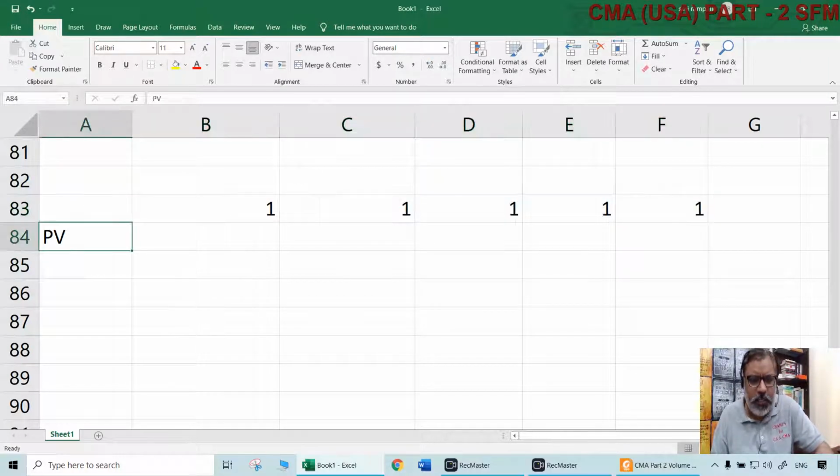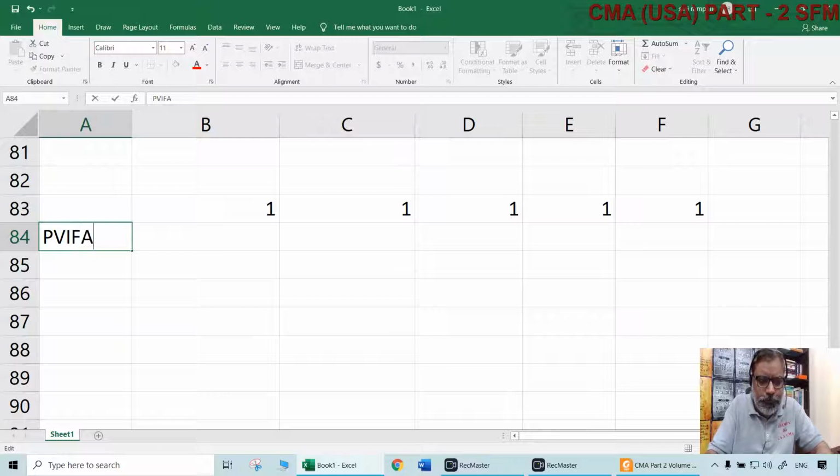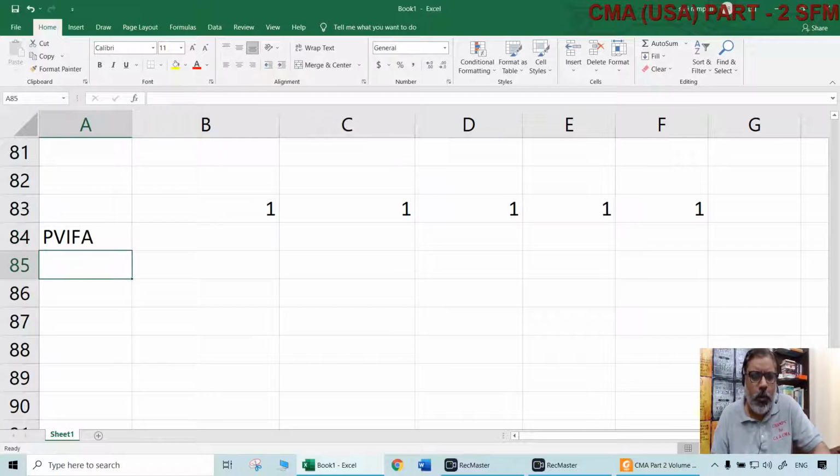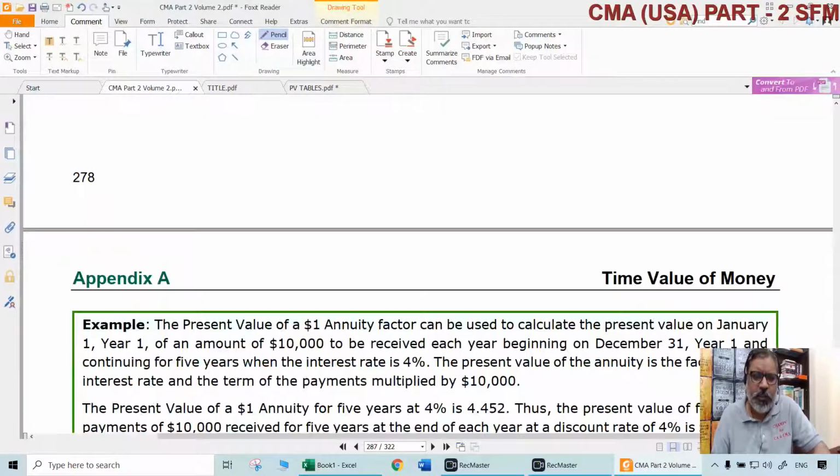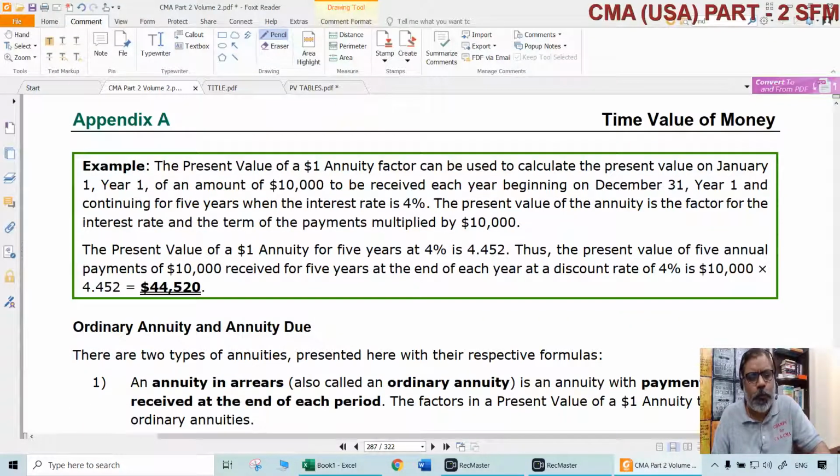PVIFA will be less than 5 naturally, because it is the reciprocal, it is the opposite. So PVIFA: we are calculating the present value of some cash flow stream that is occurring at the end of each period for a certain number of years, of course at a particular rate of interest, that is the discount rate. So that is PVIFA.